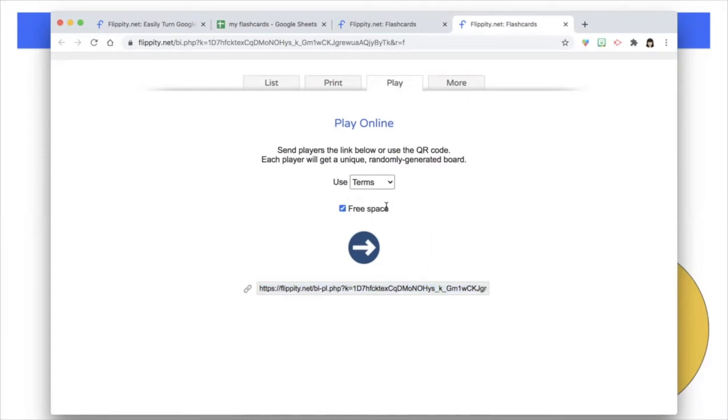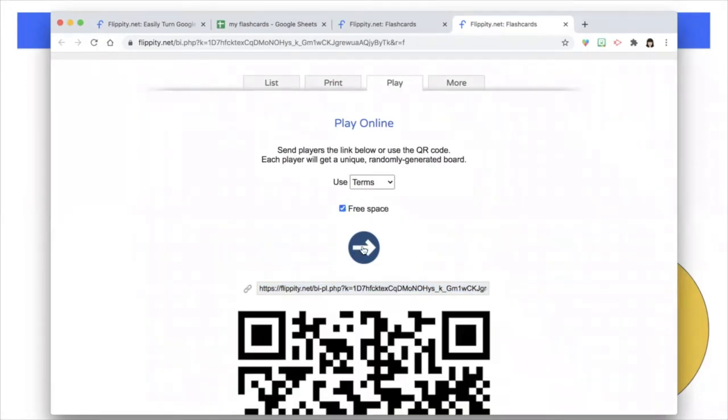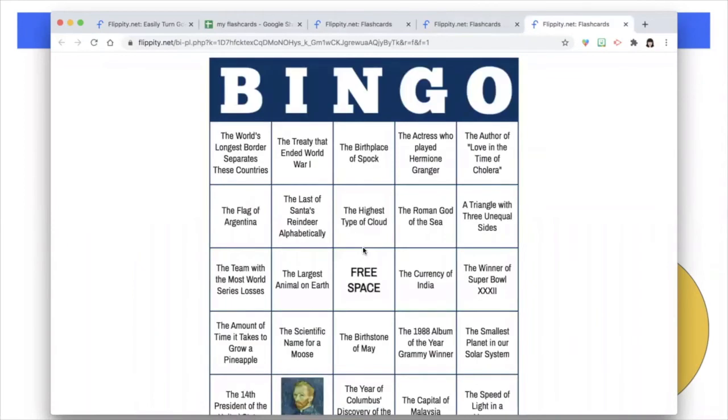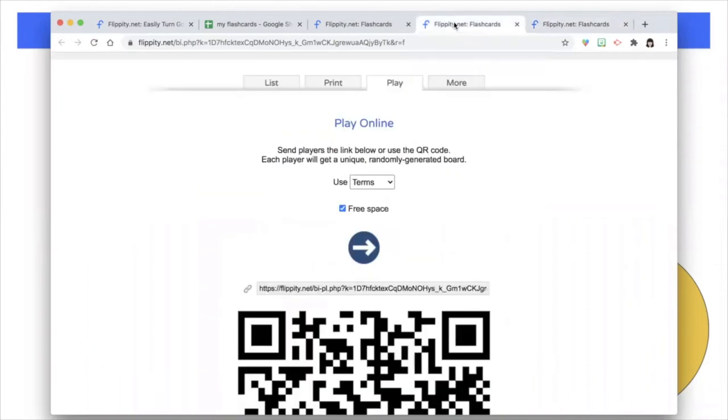I can make sure I check the free space or hit the arrow right here to generate a board on screen. So I've done this where I had 2 bingo boards, 2 people were playing virtually on the same screen, and we just used an annotation tool to mark whenever our letter and our term was chosen.